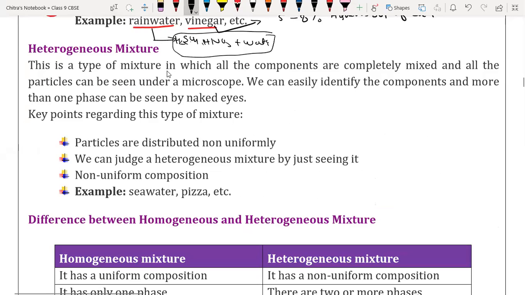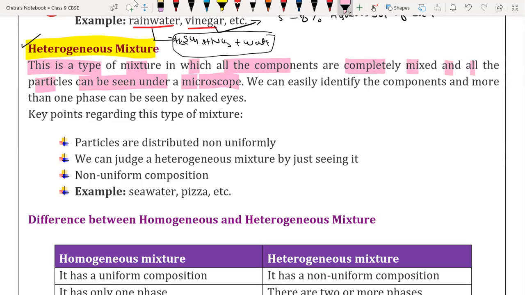Now we are going to discuss the heterogeneous mixture, which we have discussed before also. So let's revise from here. Heterogeneous mixture means what? The mixture in which substances are present in different phases. In this type of mixture, all the components are mixed, but all the particles can be seen under the microscope, meaning we can observe them separately. Such mixtures are called heterogeneous mixtures.